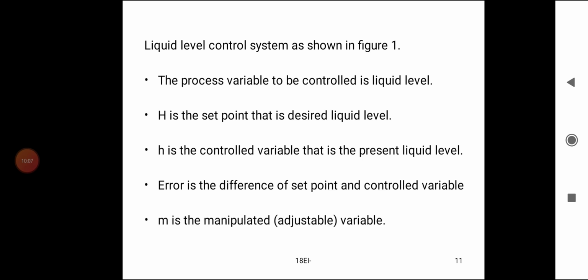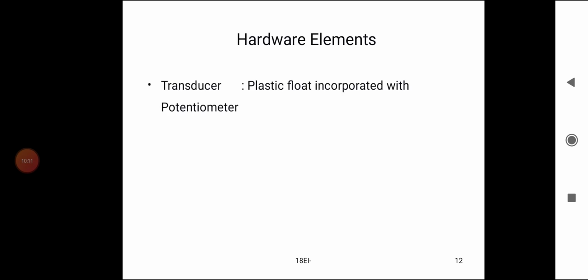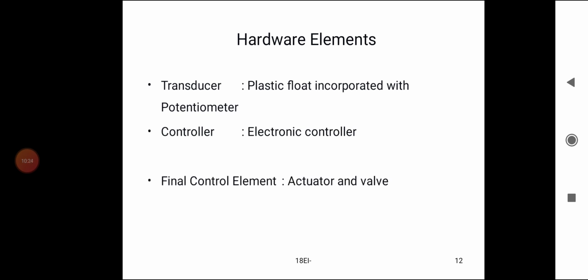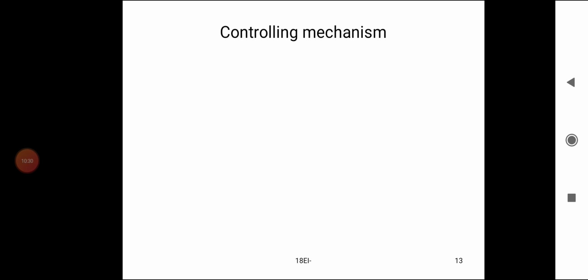M is the manipulated variable, adjustable. Hardware elements: transducer, plastic float incorporated with potentiometer; controller, electronic controller; final control element, actuator and valve. Controlling mechanism.